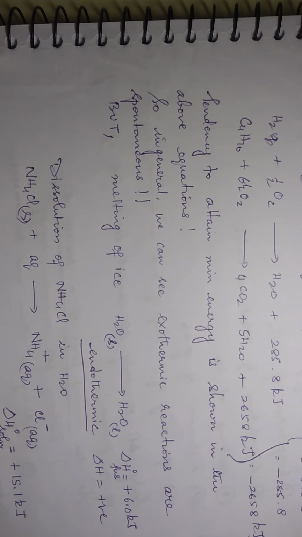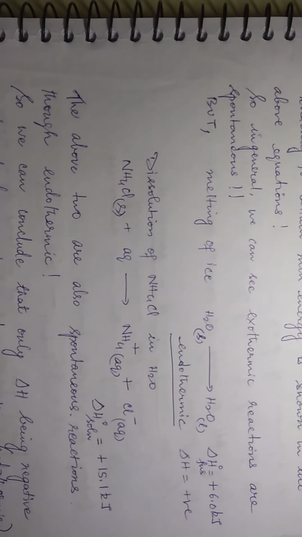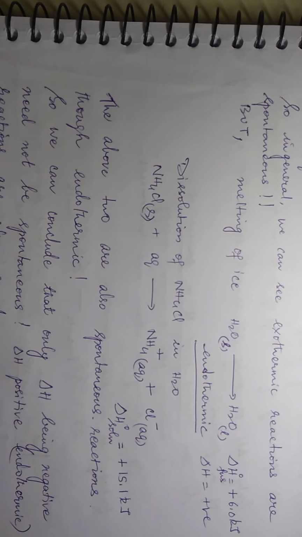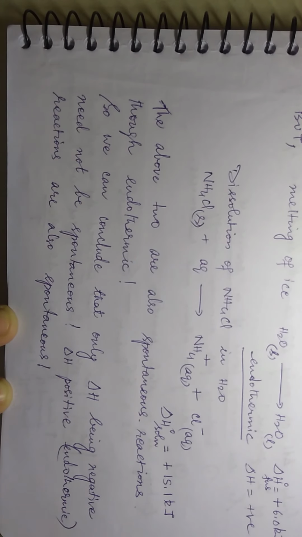Same way, dissolution of ammonium chloride in water is again an endothermic reaction, which is associated with plus 15.1 kilojoule. But then, if you put a pinch of NH4Cl in water, it will automatically dissolve. It will automatically ionize into NH4+ and Cl-. And you can test the presence of NH4+ in the medium. So dissolution of ammonium chloride is a spontaneous process, but it is an endothermic process. Now these are contradicting statements, is it not? You say that they are spontaneous, but they are endothermic.